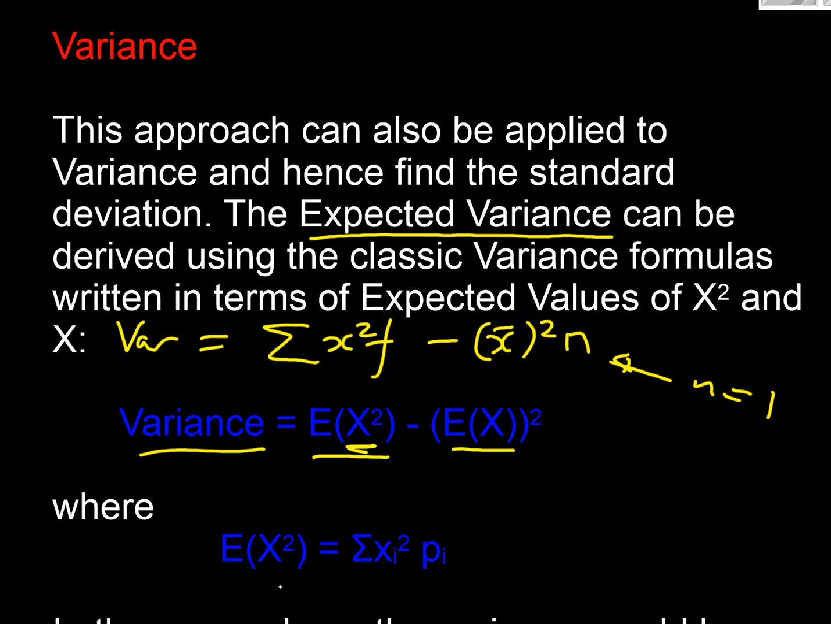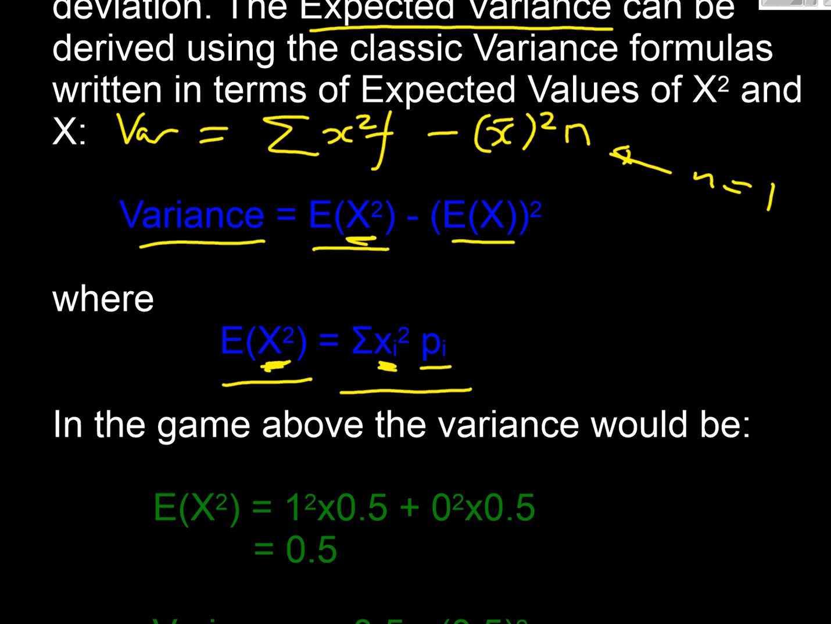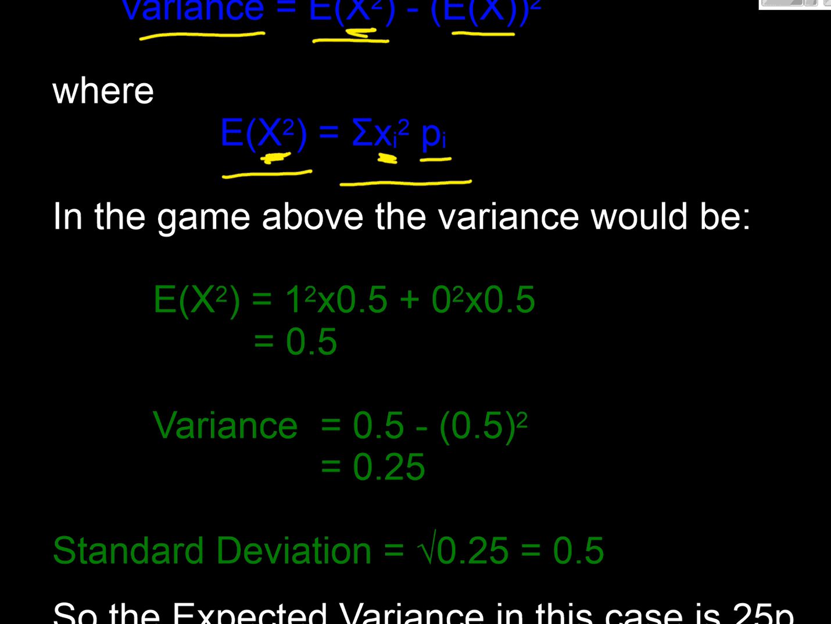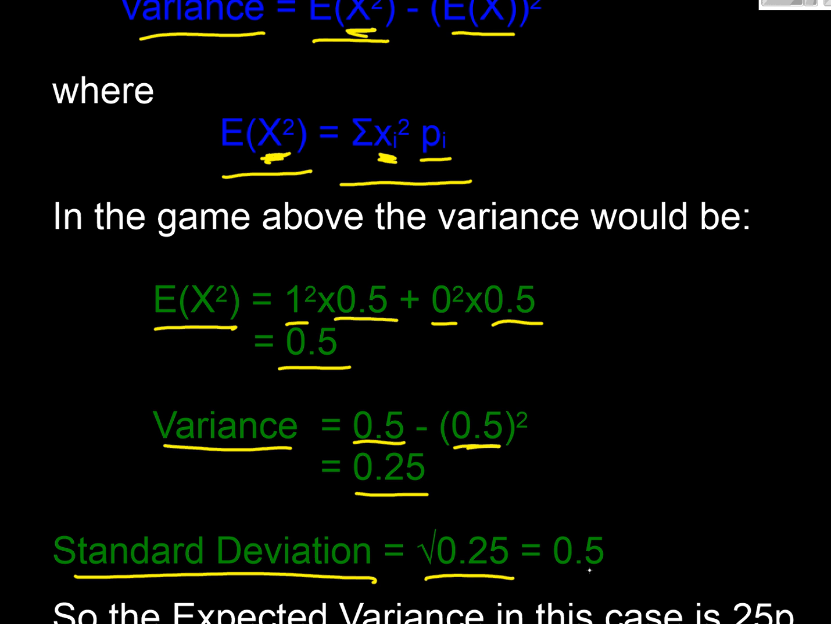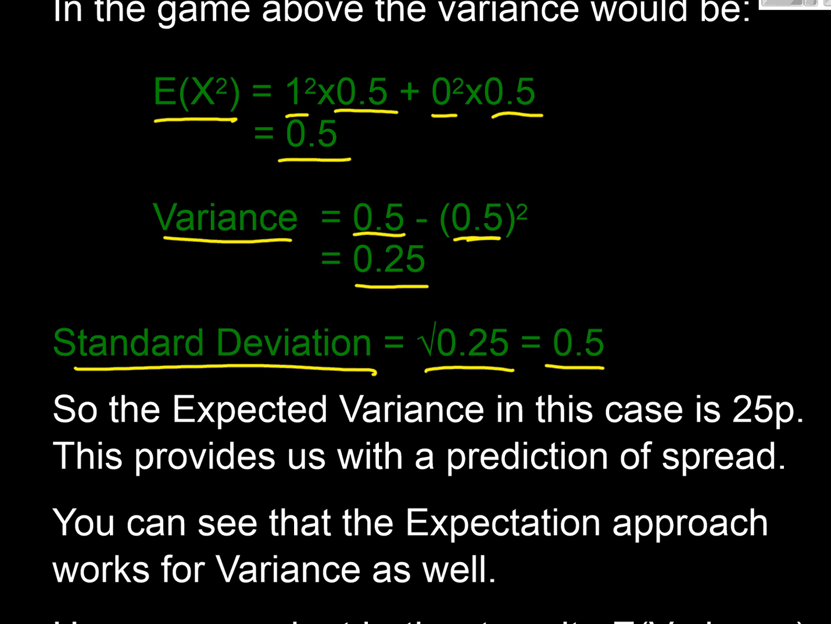And just to make sure we understand our expected value of x squared, well, we're just getting our x squareds and multiplying them by our probability, and then summing them all up. So again, it's just a weighted average of x squareds. So in this game, our expected value of x squared is 1 squared times 0.5, plus 0 squared times 0.5, which gives us 0.5. So our variance then is the figure from above, that 0.5, take away the mean squared, and we found the mean earlier to be 0.5, so that's 0.25. And if we square root that, we get our standard deviation of 0.5. So here we are.